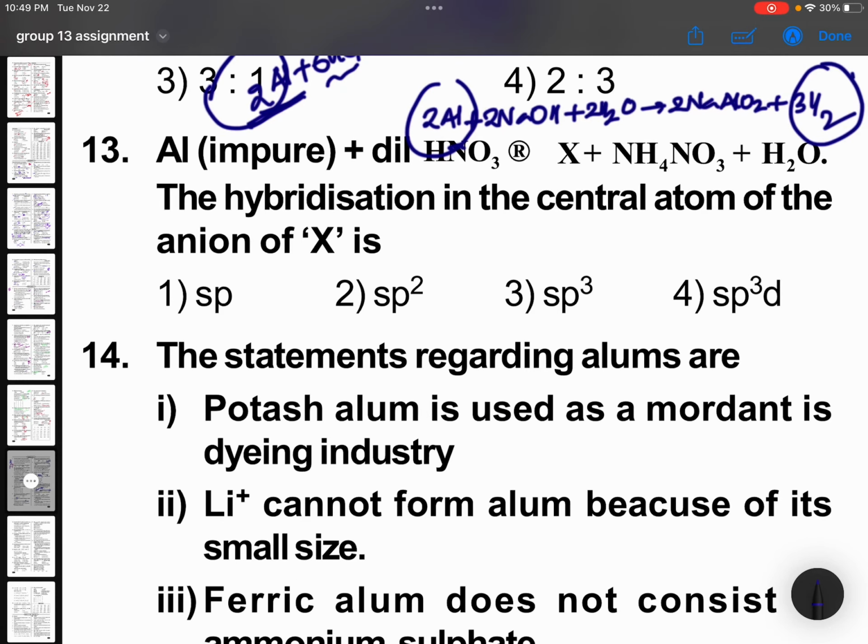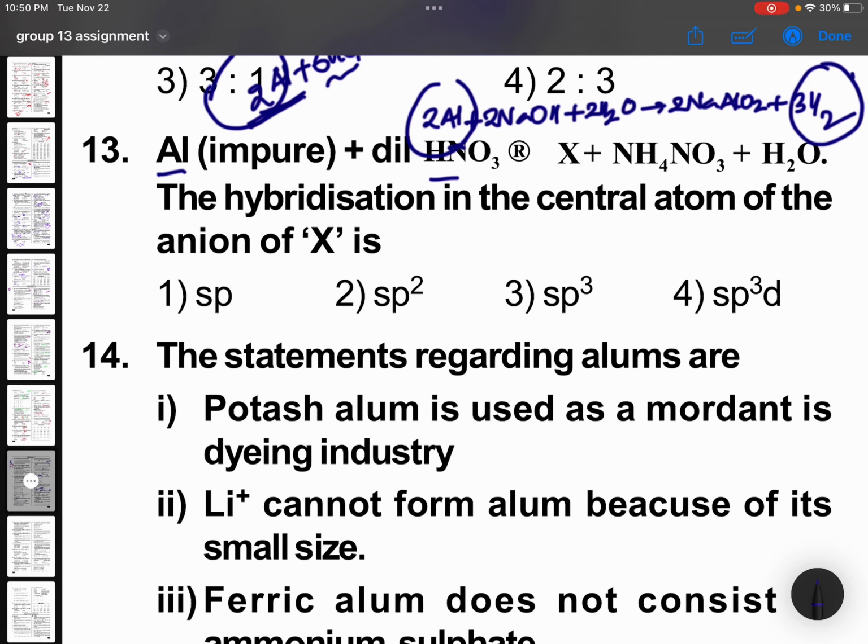Interesting question. Impure aluminium plus dilute HNO3 gives X plus NH4NO3 plus H2O. Here what happens? What is the product? The hybridization in the central atom of the anion of X is? Okay, now aluminium when it reacts with dilute HNO3, whatever compound is formed, he is asking about the anion of that. In that anion, what is the hybridization of the central atom?